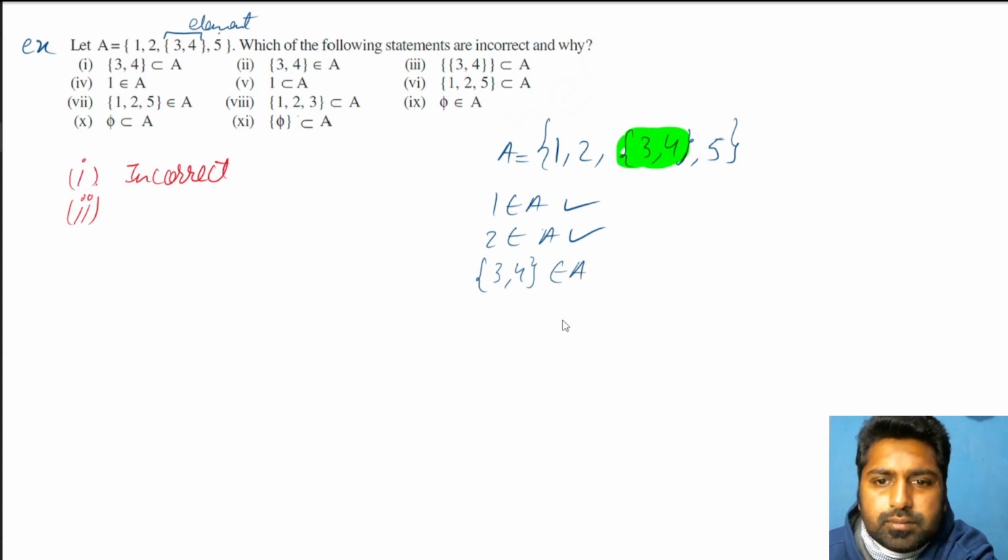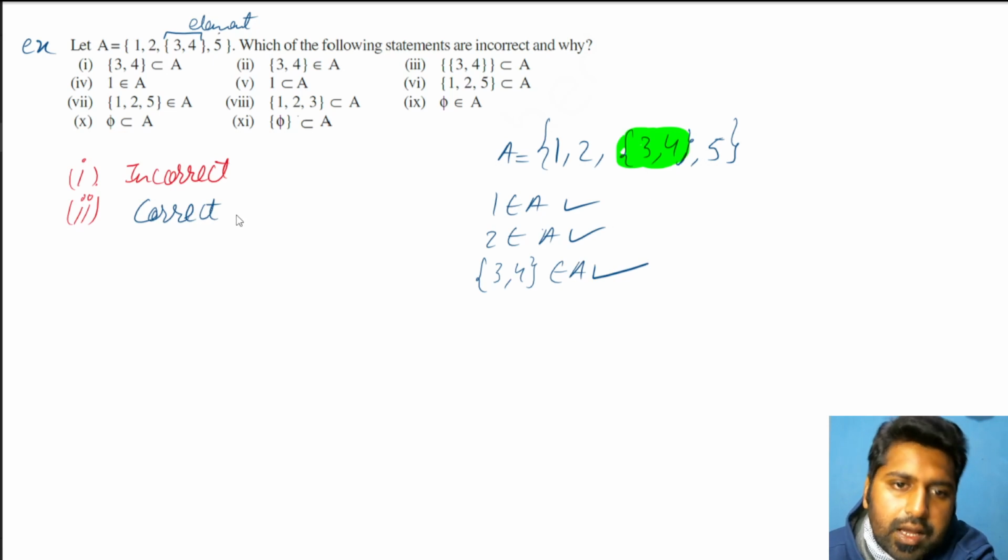belongs to A. For belongs to, element is written 3, 4, although it is a set, but it is written inside a set, and right now we have to consider this as an element. So that is correct. So that means second one is correct. And clearly, if you can see second one is correct, I hope you can understand the first one is false or incorrect.